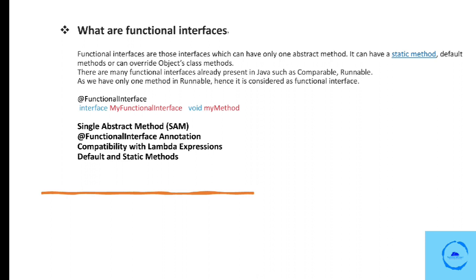Third is compatibility with lambda expressions. Functional interfaces are designed to work seamlessly with lambda expressions. Lambda expressions provide a concise syntax for creating instances of functional interfaces. Fourth is default and static methods. A functional interface can include default and static methods with implementation. These methods can be added to the functional interface without breaking its status as a functional interface. I hope you understand the concept of functional interface. Let's move to the next question.